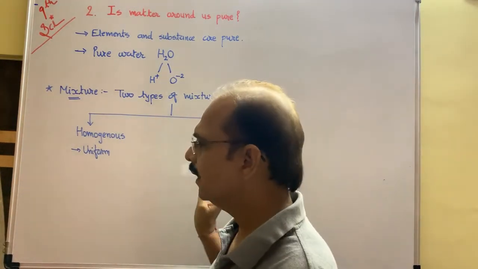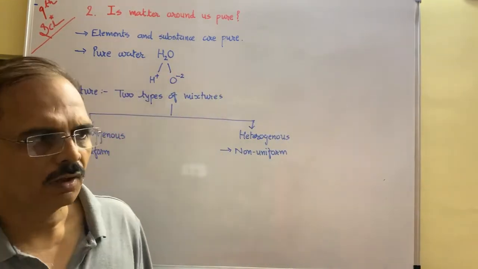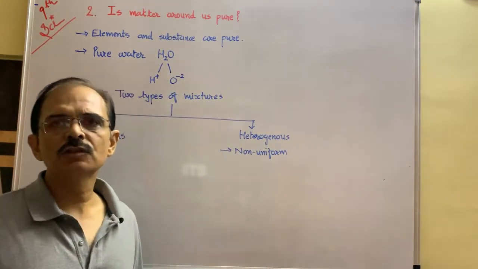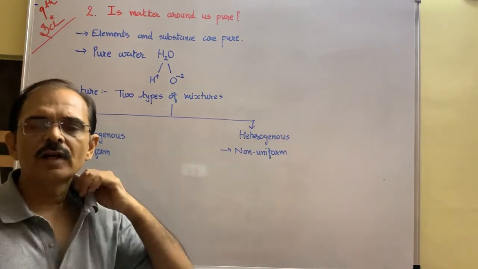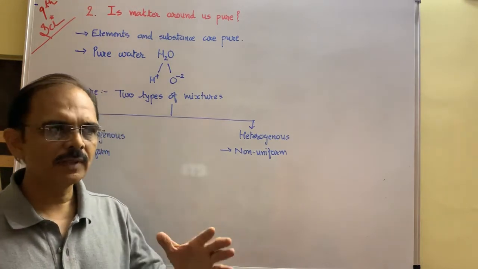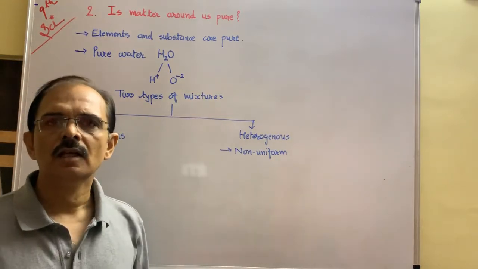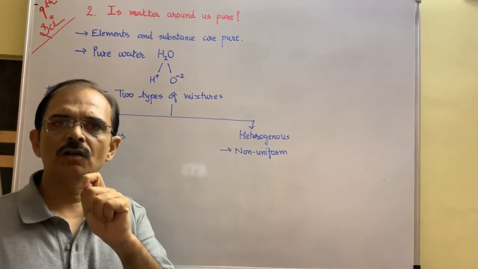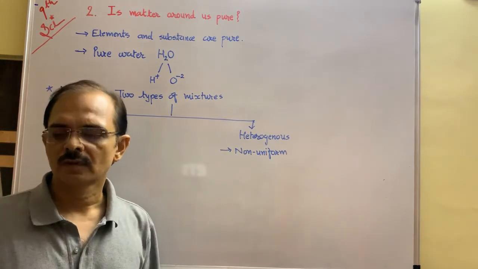Whereas heterogeneous means it is a mixture, but the particles or elements added to it are not found in a uniform manner. Sometimes you can see the ingredient, the solute particle, in the heterogeneous mixture. Is it okay?